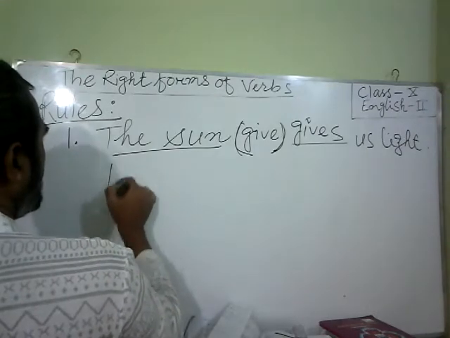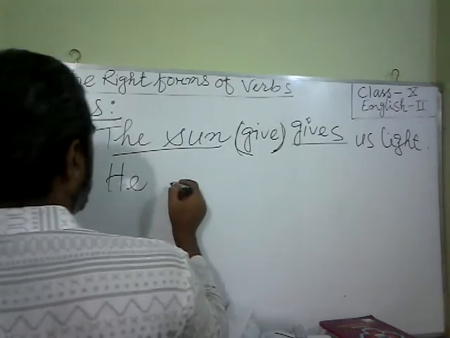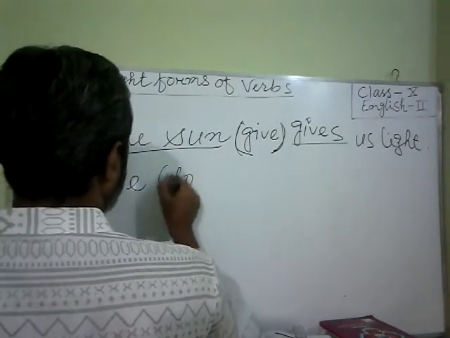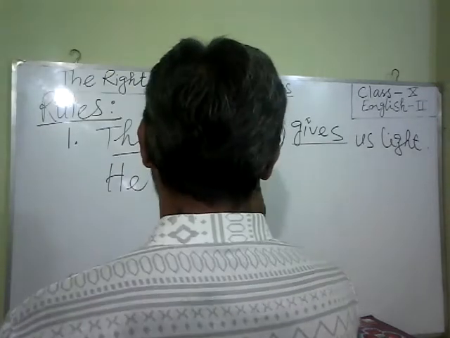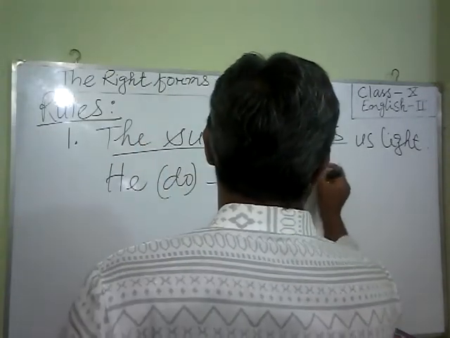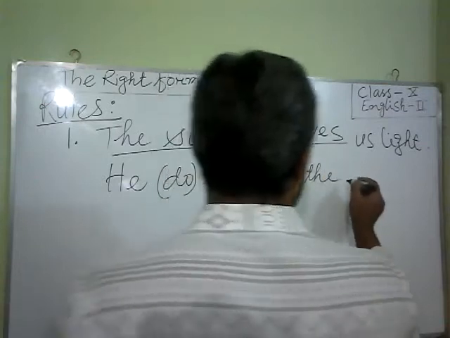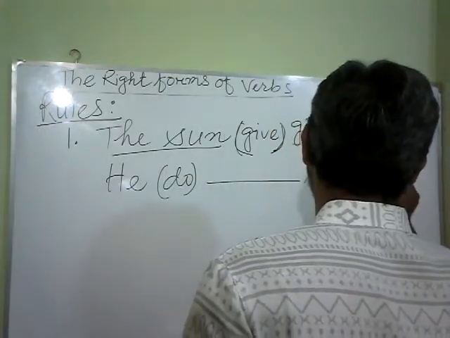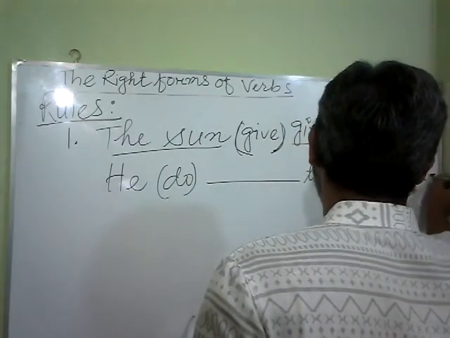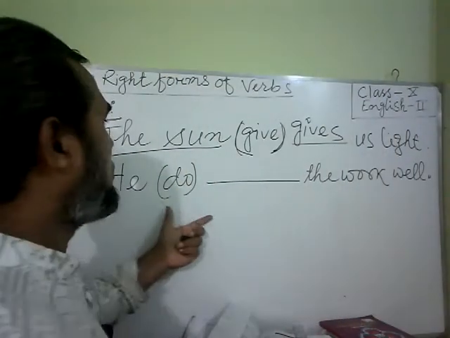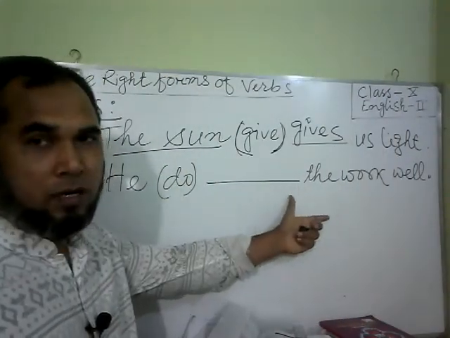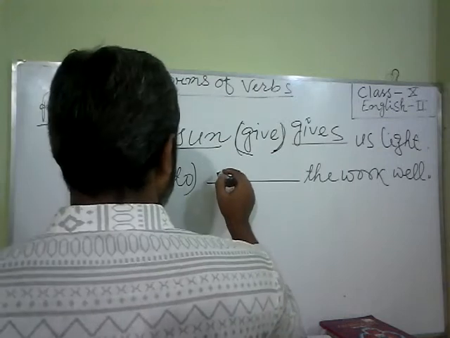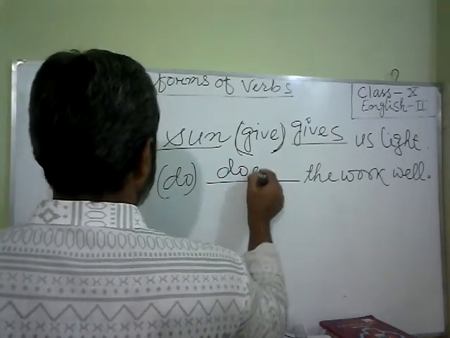Another example is here. He, suppose, do is the verb in the bracket, the work well. He do the work well. Then what will be the verb? Does.